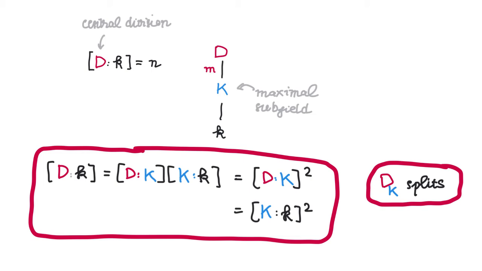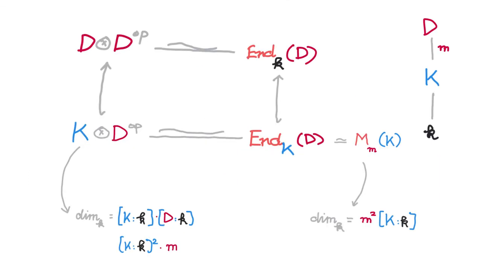Well, if D splits over some subfield F, then it would also split over any subfield containing F. So it suffices for us to look at maximal subfields, i.e. those that are not properly contained in any other subfield of D. It turns out that indeed, D would split over such maximal subfields. In fact, such splitting could be given as follows. So, D tensor with any such maximal subfield K is going to be isomorphic to the endomorphism ring of D